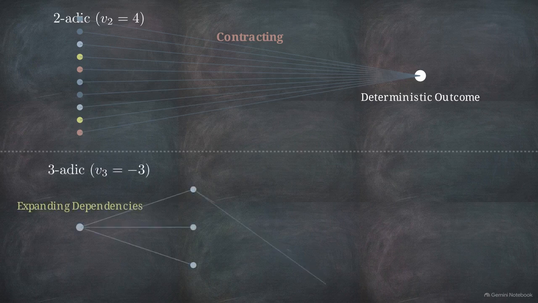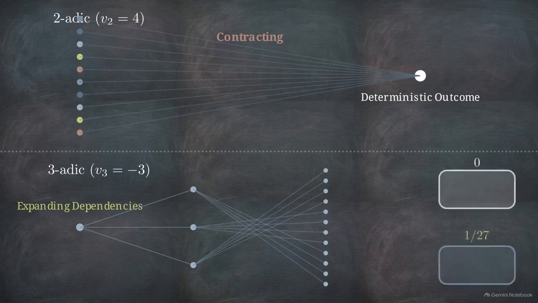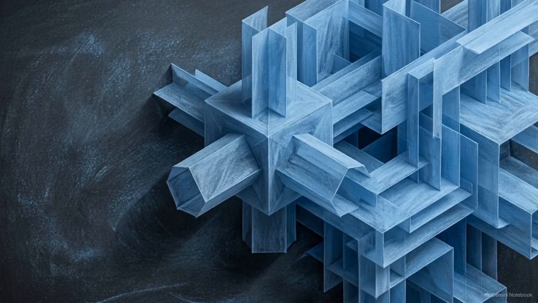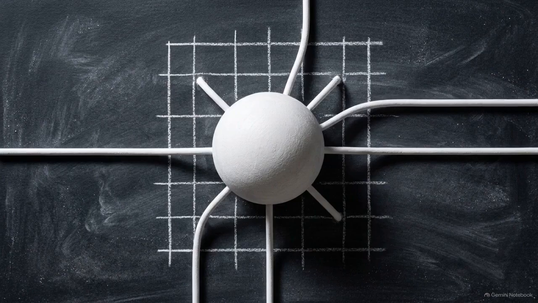Now contrast this with the three-adic factor, where the valuation law is -3. It is expanding. This expansion spreads the source dependence across multiple distinct residues, directly generating the split in the output. Because this expanding mechanism functions at infinitely many levels, specifically any n3 less than 3, the coupling transfers directly to the L2 space without needing further approximations.